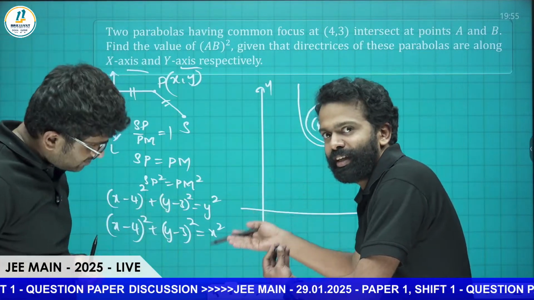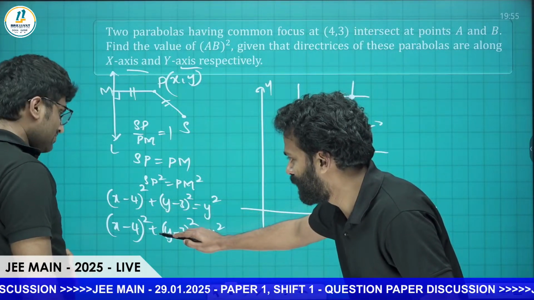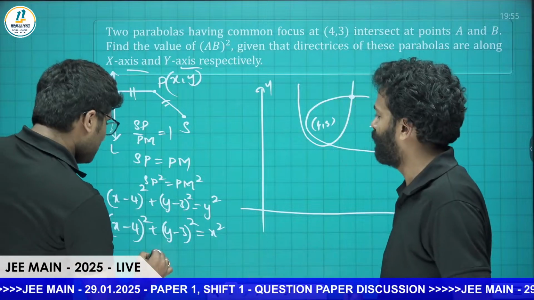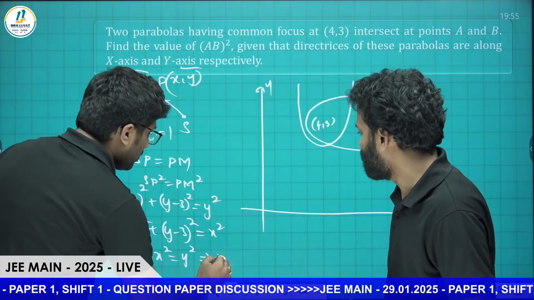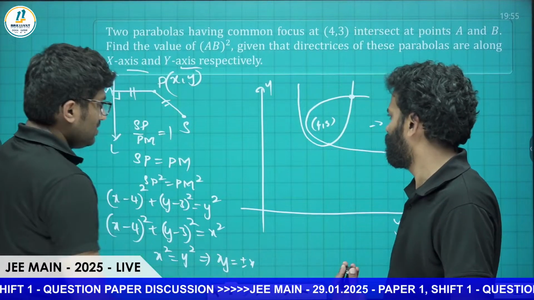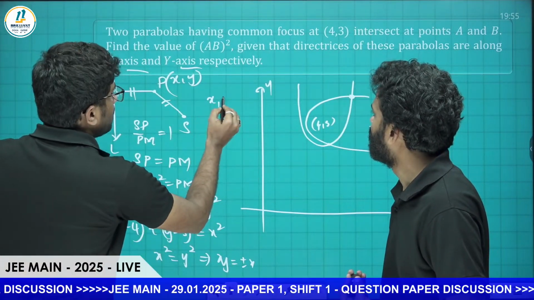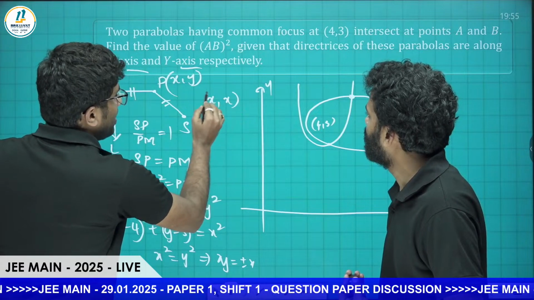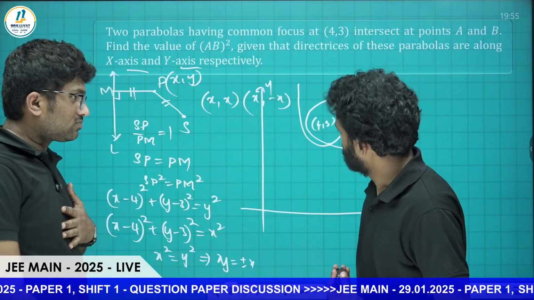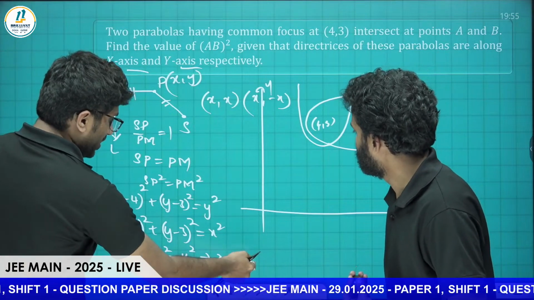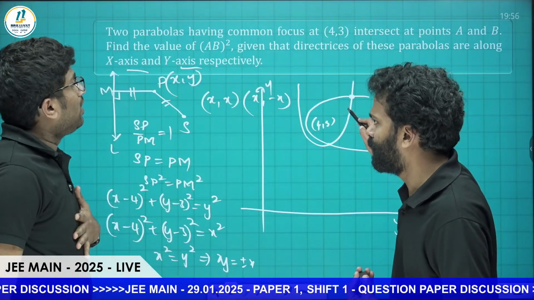If you equate them, the LHS is equal, so the RHS should also be equal. Therefore x square equals y square, that is y equals plus or minus x. So one point will be (x, x) and the other point will be (x, minus x). That is x equals y, and minus x equals minus y. But since it's the first quadrant, we take the first.